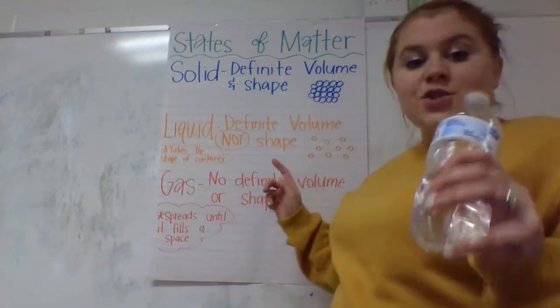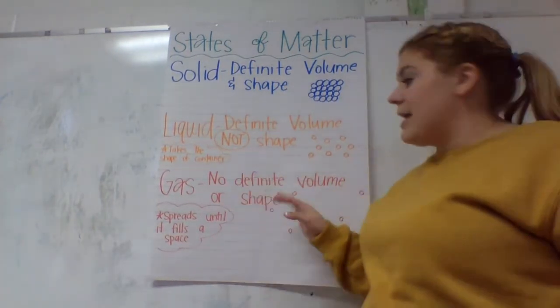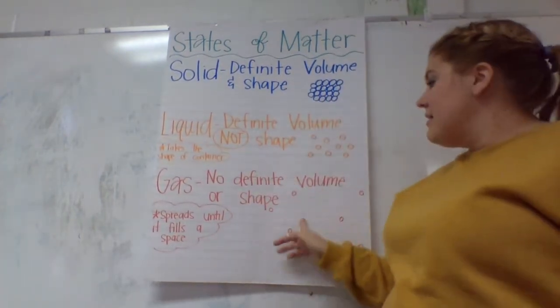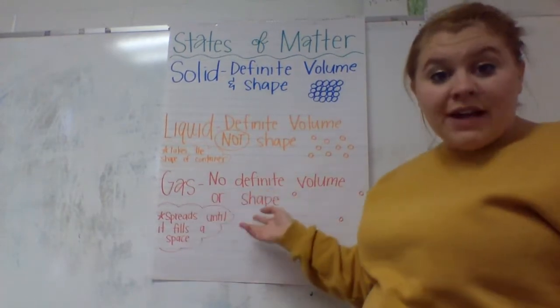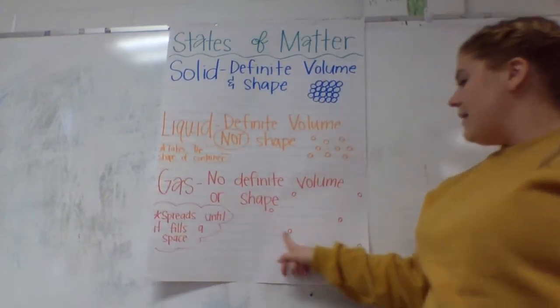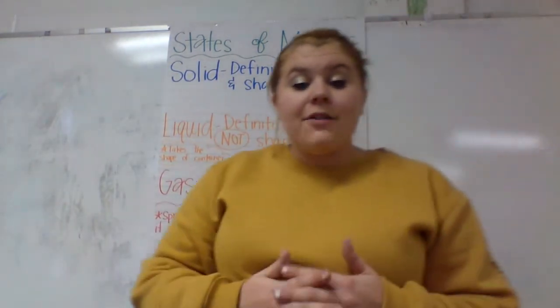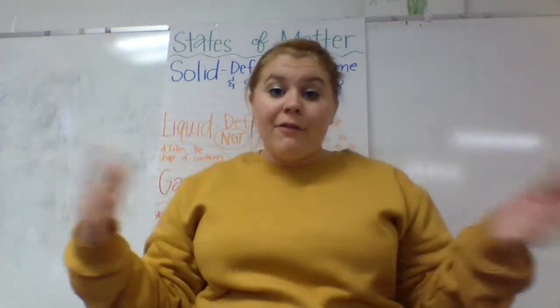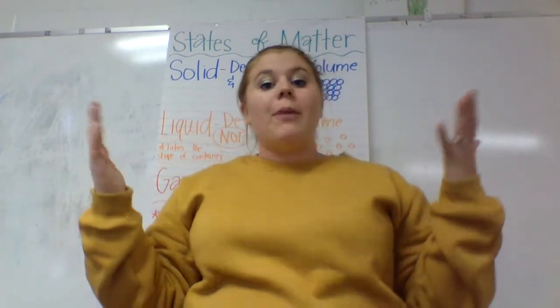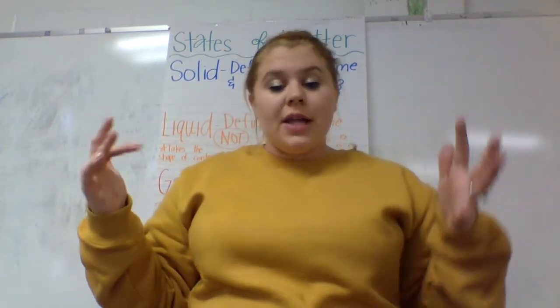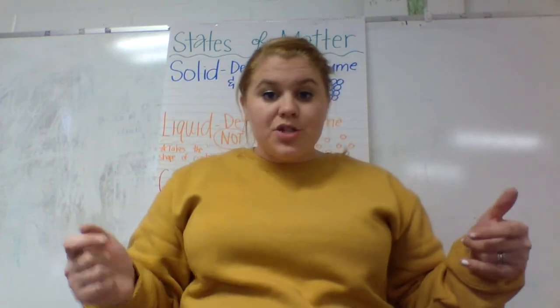But what if I pour this into a pan on the stove and turn it up and I start to evaporate some of it? Then it evaporates into water vapor. It becomes a gas. And then my molecules are all over the place. So we've got our three states of matter, but most objects can go back and forth between multiple states. You can heat them up to turn them into a liquid or a gas. You can cool them down to turn them into a solid.